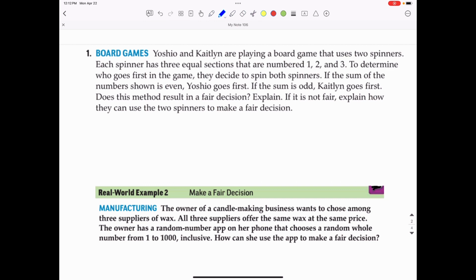So 2 spinners. Each spinner has a 1, 2, or 3. We're going to add the 2 spinner numbers together, very much like how you add 2 dice together to determine whether the sum is odd or even. So we can also explore this with a tree chart, tree diagram. So there's 3 options for the first spinner. You can have 1, 2, or 3 for the first spinner, and then each of these branches are going to branch off into 3 more, with the second spinner also being a 1, 2, or 3.